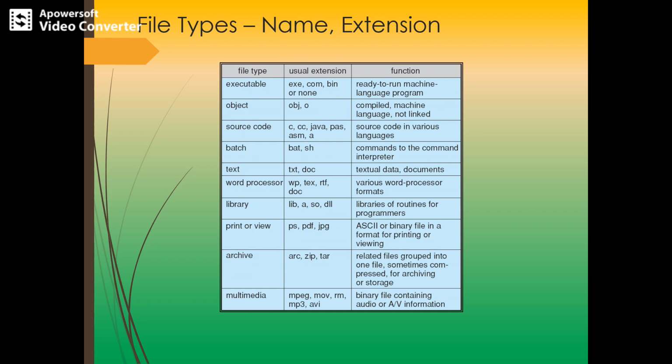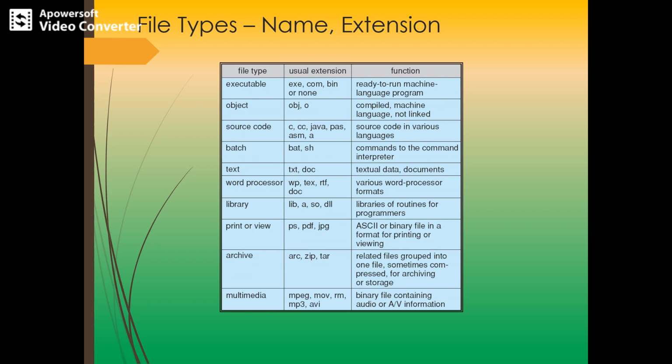Whenever we design a file system, we must consider whether the operating system should recognize and support the file types. So for this we have to know what the file types are. A common technique for implementing the file type is to include the type as a part of the file name, and the name is split into two parts: one is the name and the other is the extension. That's why whenever we save a particular file, we give the name of the file followed by the extension.